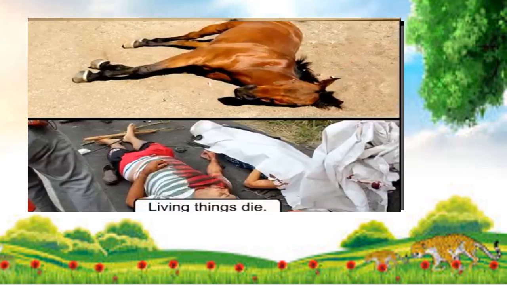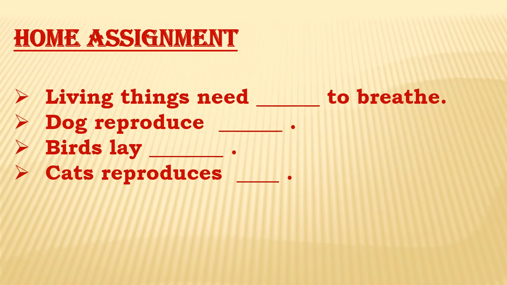Now write this home assignment and send to the group, children. First one, living things need dash to breathe. Living things need air to breathe. Dog reproduces puppies. Birds lay eggs. Cat reproduces kittens.